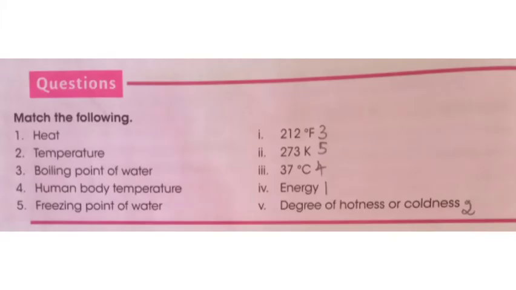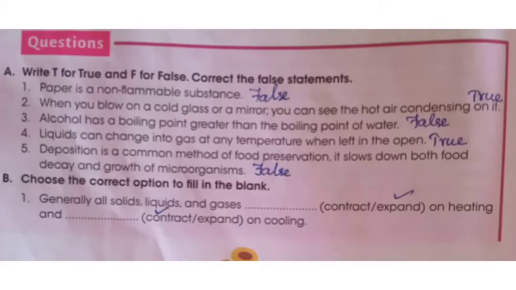Take your book, children, page number 68. Write the exercise now. Match the following. Heat, answer is energy. Temperature, degree of hotness or coldness. Boiling point of water, 212 degrees Fahrenheit. Human body temperature, 37 degrees Celsius. Freezing point of water, 273 Kelvin.